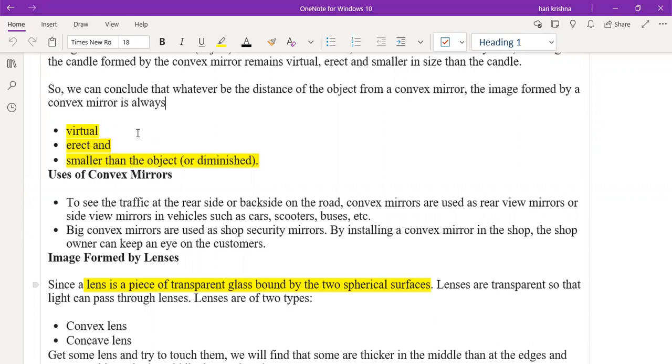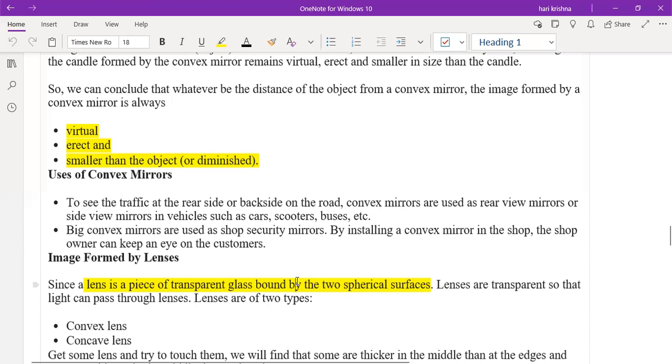Hello? Yes, sir. What are the properties of the image formed when you place the object near to the convex lens? Your voice is breaking. Sir, we can hear you. I'm asking you the question: what are the properties of an image formed by the object closer to the convex lens? Your voice is breaking. Can't hear anything.